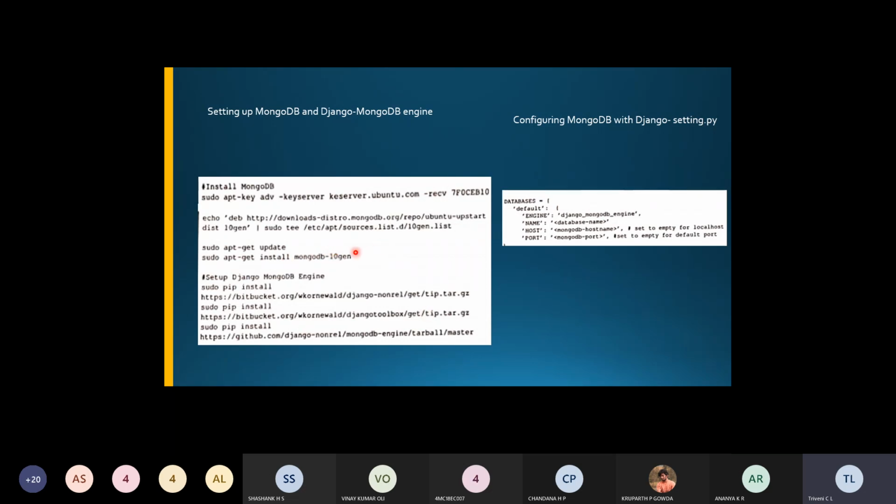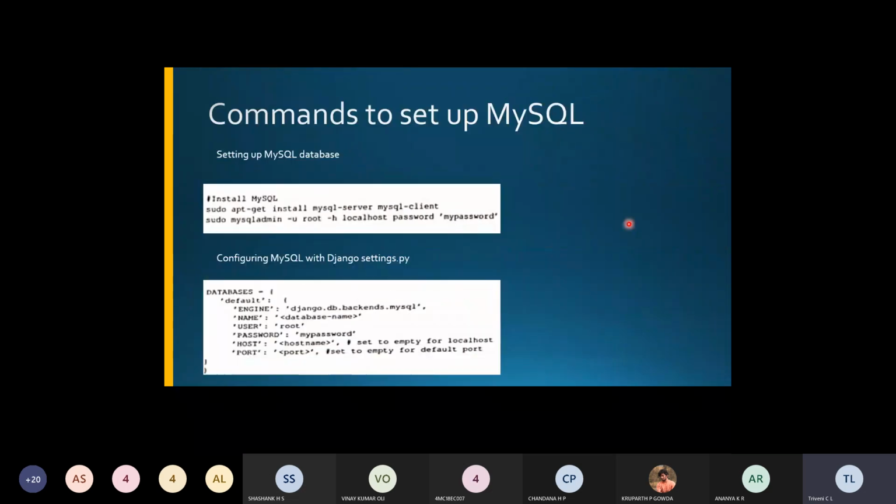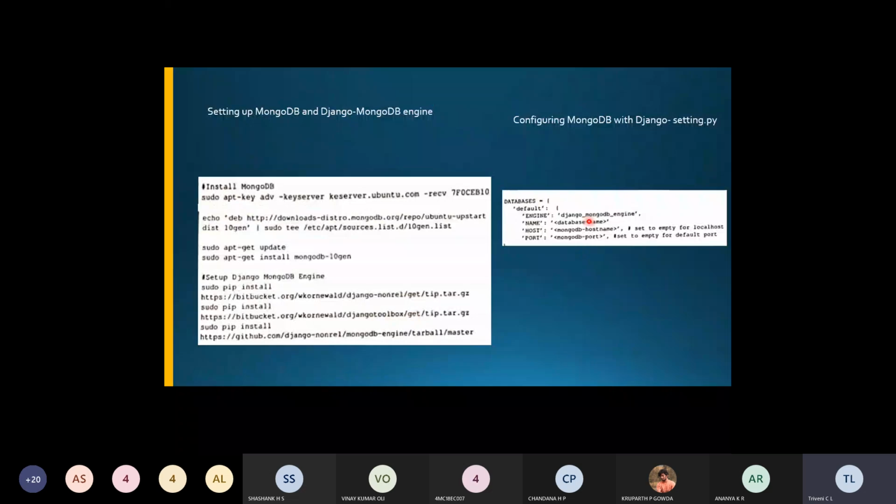Once this is completed, the next thing is you have to set up MongoDB with Django. So see here, these are the changes. The Django MongoDB engine, this is the engine you have chosen. In the previous slide for MySQL, which engine did you choose? The backend is MySQL. And what is the name here? The name will be the same. You are using the host and port as MongoDB itself, so that these ports will be assigned for the databases. So this is the step used for MongoDB with Django.